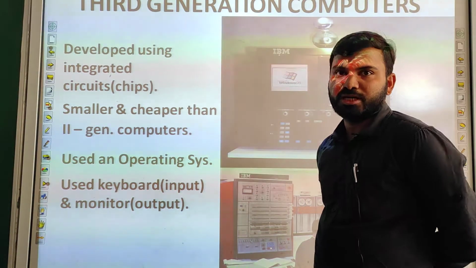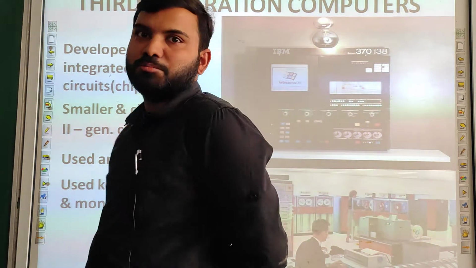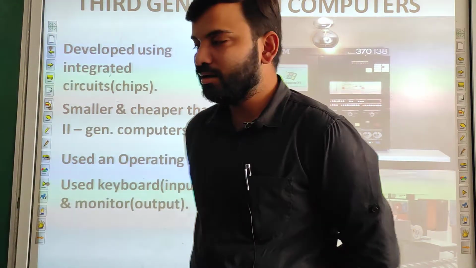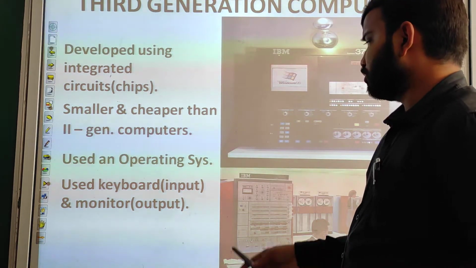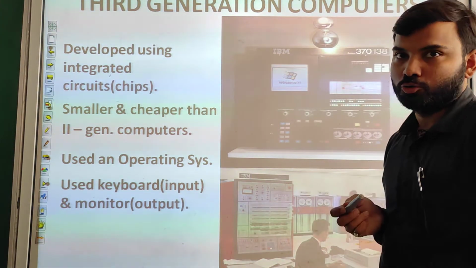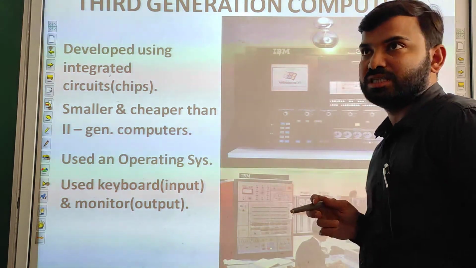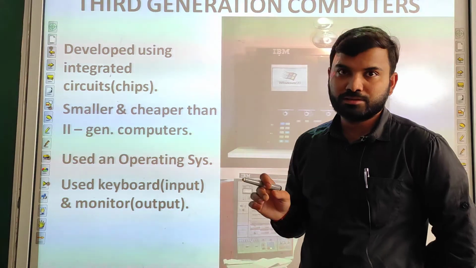They used an operating system. The two companies which developed third generation computers are IBM and Honeywell. They also used a keyboard for input and a monitor for output. In earlier generation computers, no output was received on monitors.